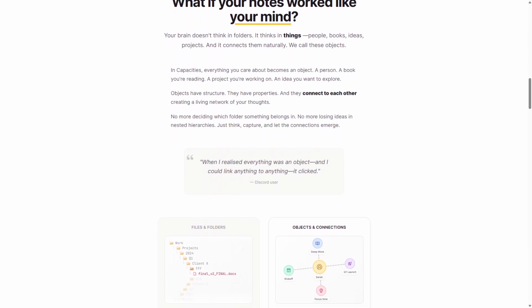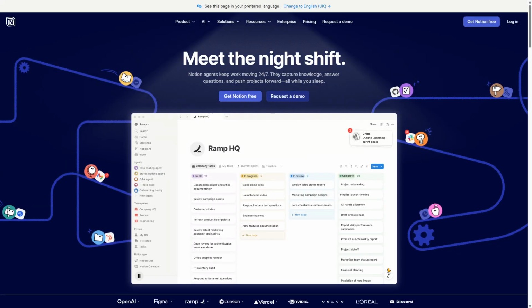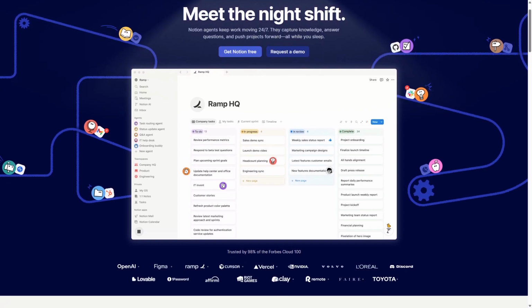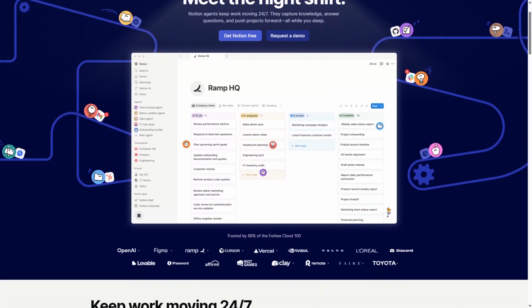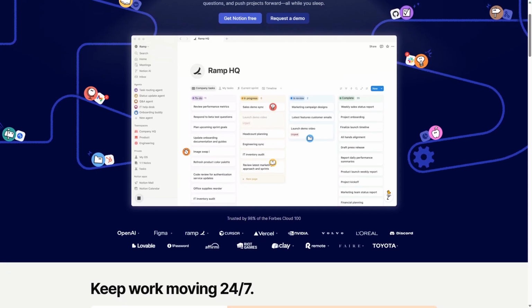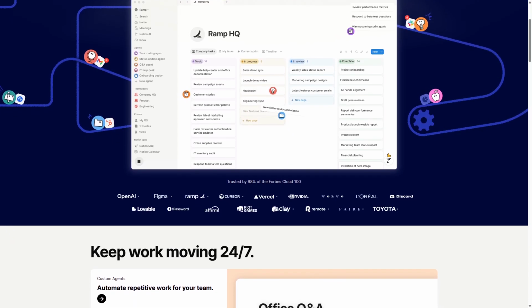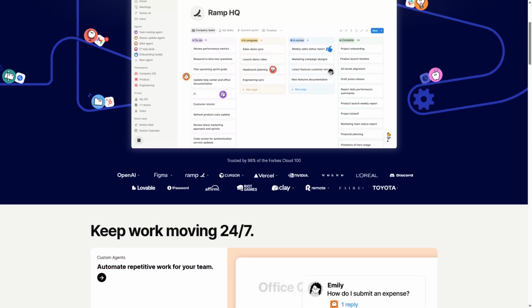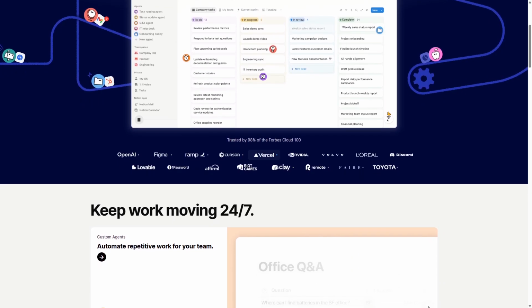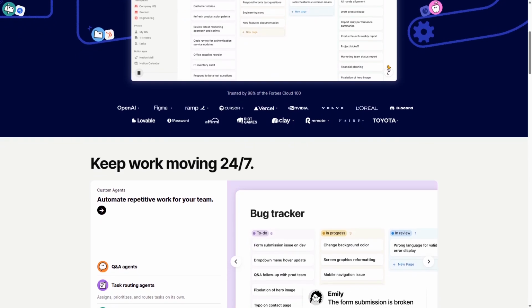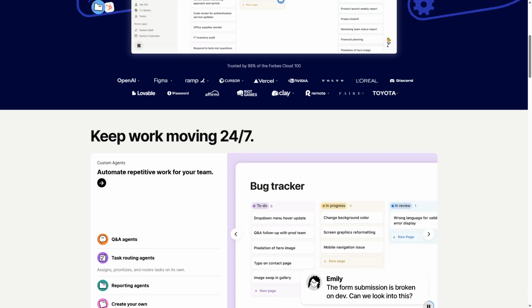feature-rich platforms. Notion is a versatile productivity app that combines note-taking, project management, and database functionalities in one platform. It allows users to create customized workspaces with various templates, making it suitable for personal and team use. Notion's strength lies in its flexibility. Users can design their workflows to fit their specific needs, incorporating tables, Kanban boards, and calendars.